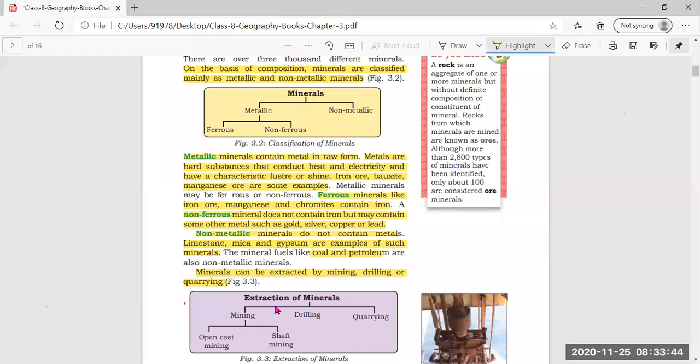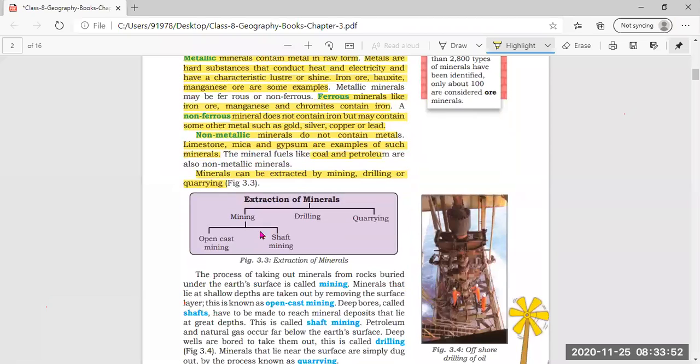Minerals can be taken out from deep inside the earth by mining, drilling, and quarrying. Clear? Extraction of minerals means taking out minerals from deep inside the earth.